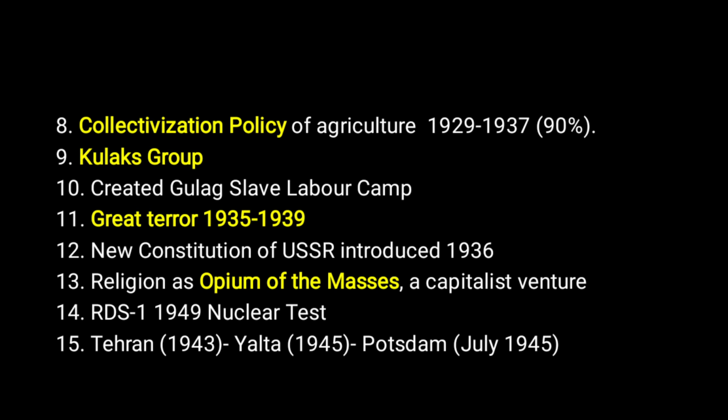So in 1949, the USSR launched its first nuclear test, RDS-1, and there were the Tehran, Yalta and Potsdam agreements. I have written that because these were meetings of the big three powers, the US, Britain and the USSR. These three heads met during World War II. So that's why I have written it.